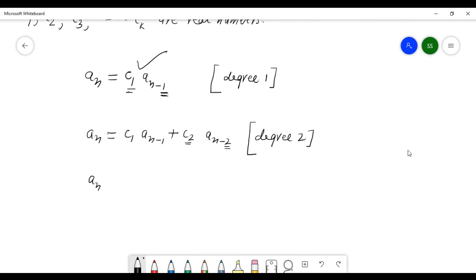The recurrence relation is this: a_n equals C1 a_(n-1) plus C2 a_(n-2) plus C3 a_(n-3). What is the degree of this? Degree of this? 3. Now I think you understand how to decide degree.